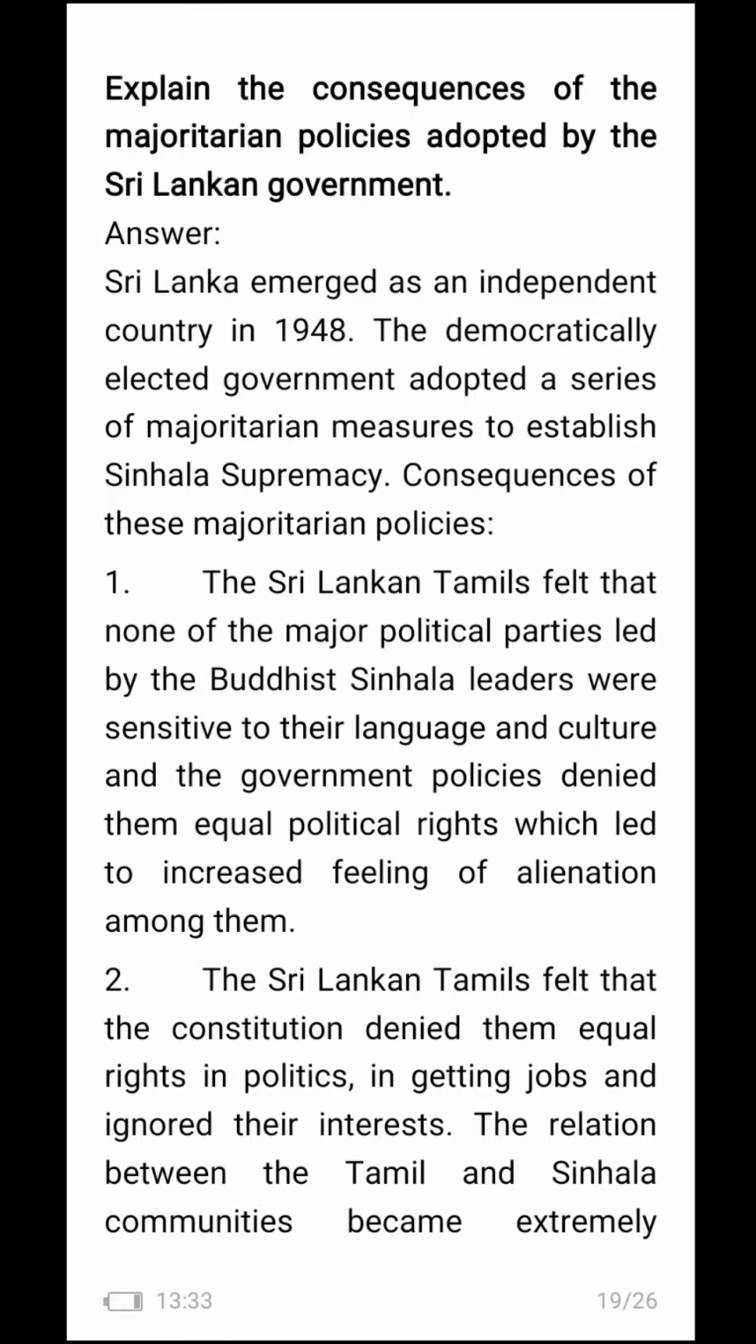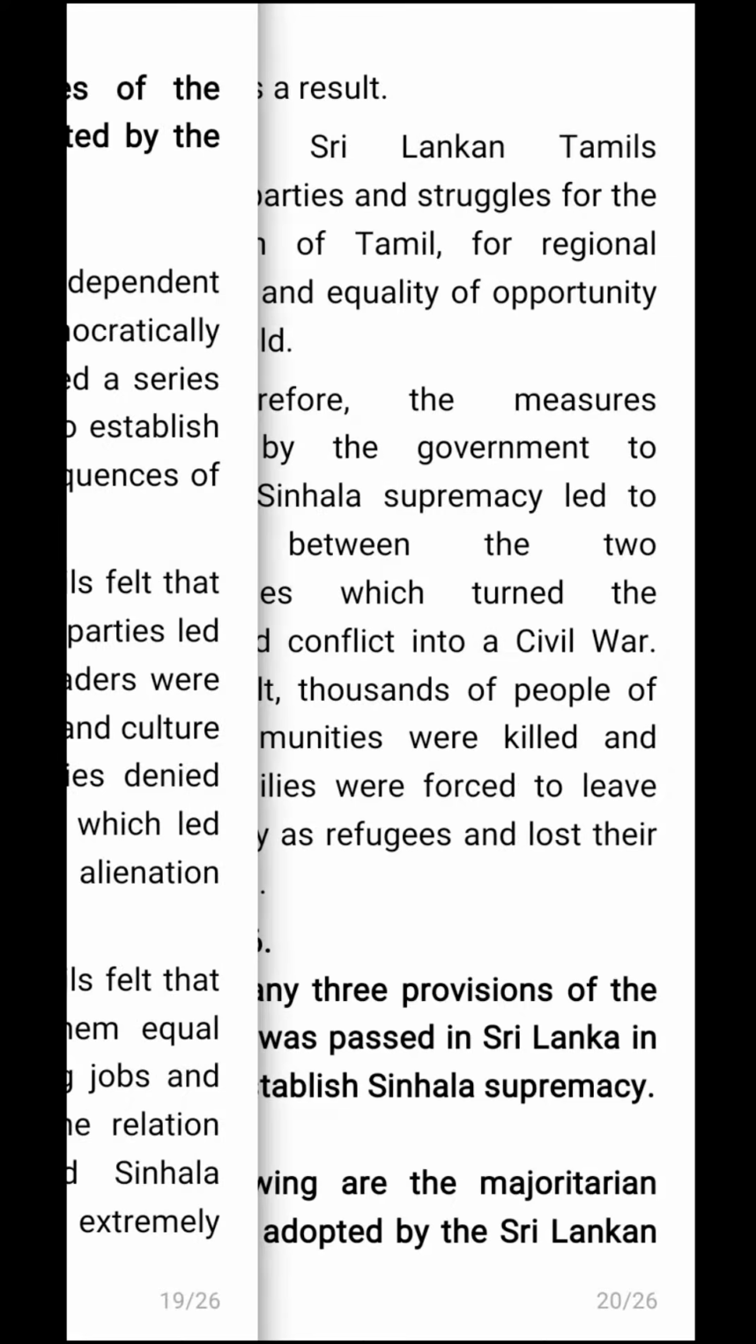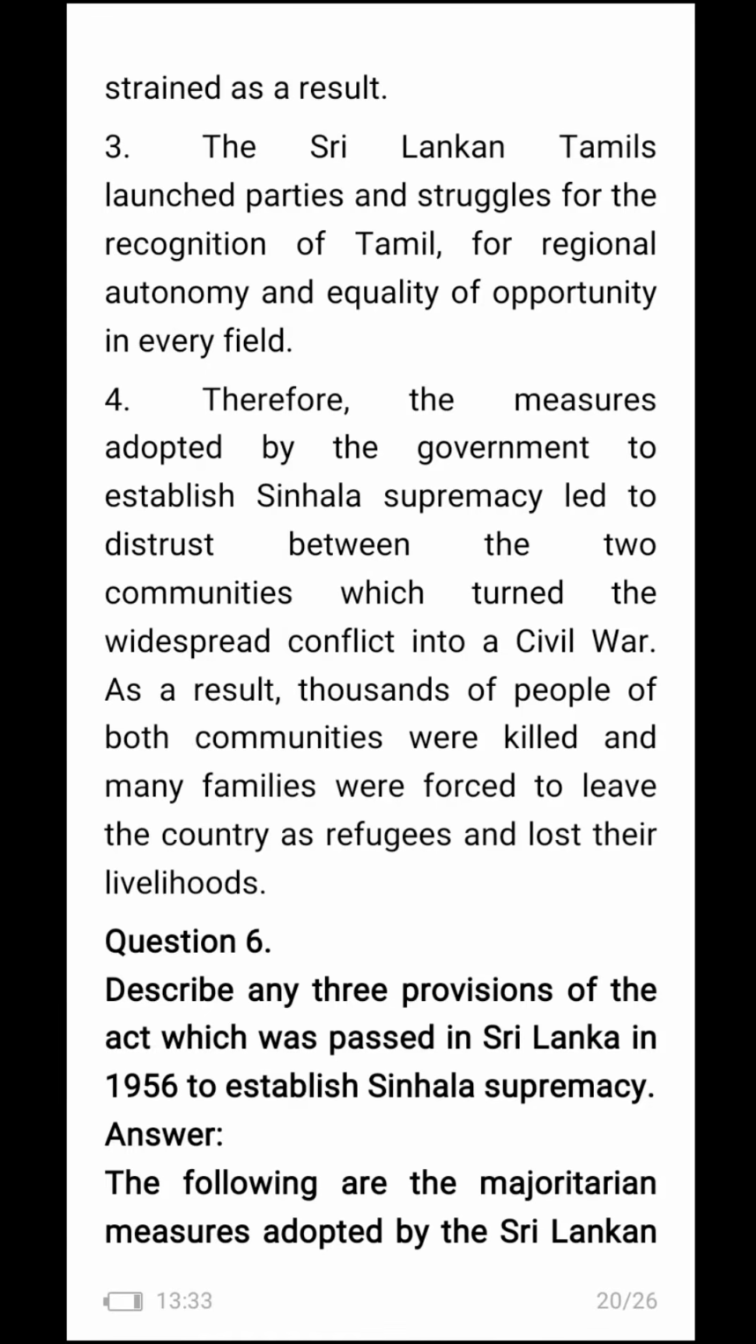The Sri Lankan Tamils felt that none of the major political parties led by the Buddhist Sinhala leaders were sensitive to their language and culture, and the government policies denied them equal political rights, which led to increased feeling of alienation among them. The Sri Lankan Tamils felt that the constitution denied their equal rights in politics, in getting jobs, and ignored their interests. The relation between the Tamil and Sinhala communities became extremely strained as a result.